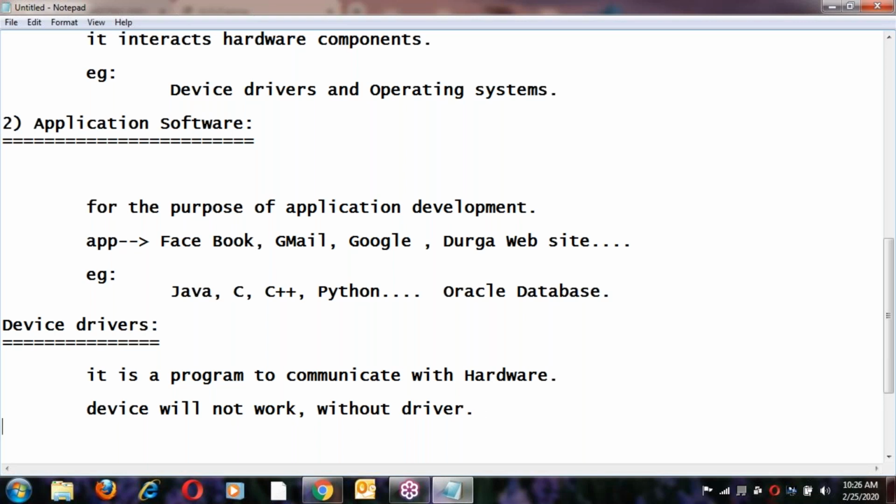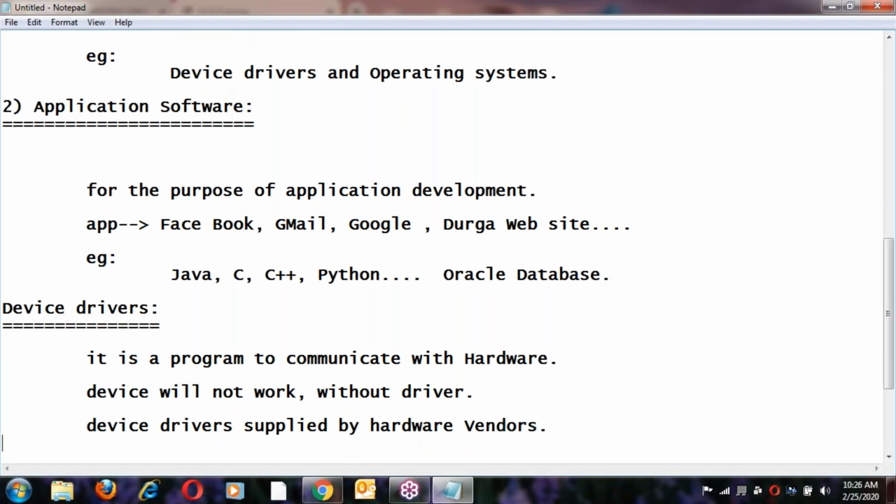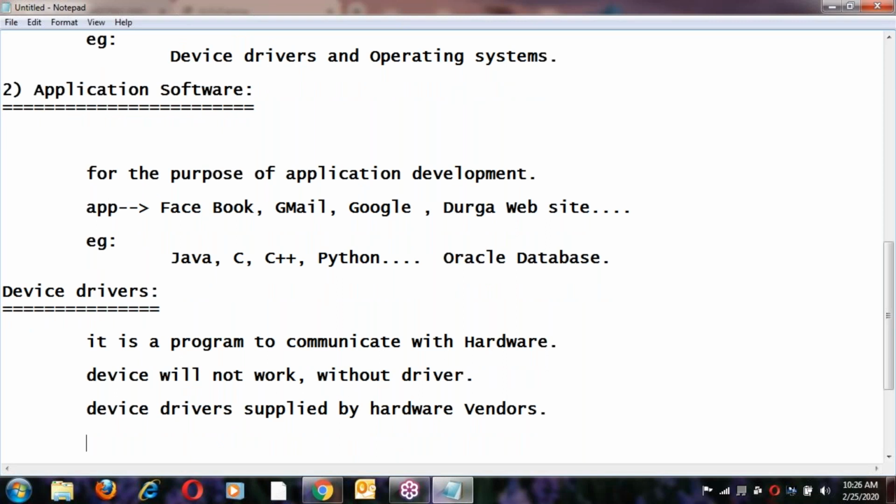Who will supply these drivers? The hardware manufacturer, who is manufacturing that hardware. Hardware vendors, who are selling hardware in the market, will provide them. So device drivers are supplied by the hardware vendors, the sellers of the hardware kit.